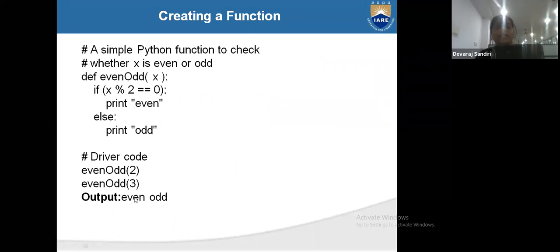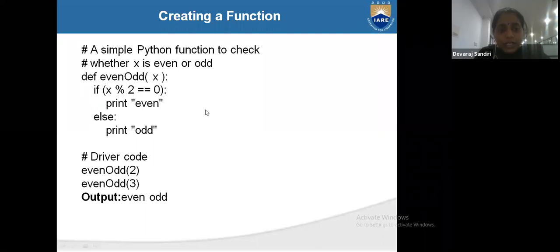See here one example. See, def even odd. Even odd we gave as our user defined function name. def even odd of x. x is one argument I have taken. Now I gave an if condition. If x percent 2 is equal to 0, it is even. It means if the remainder of x is 0, then it is even. Otherwise, it will print odd. So this if condition, print and else are going under the def function. Okay, our user defined function.